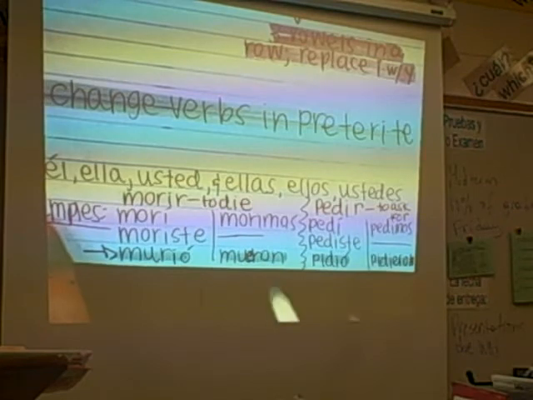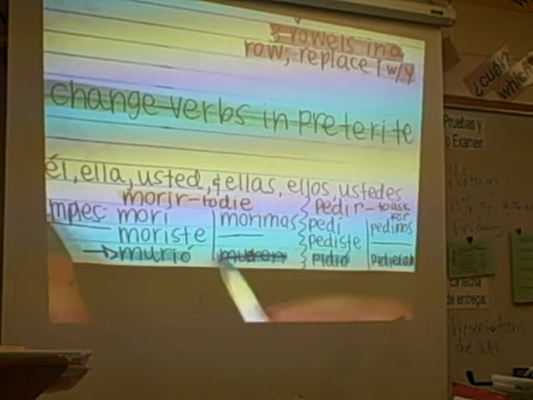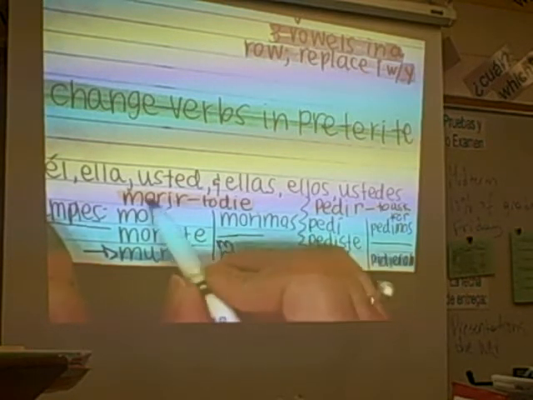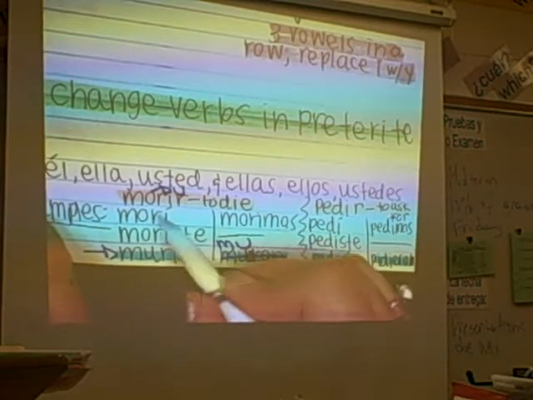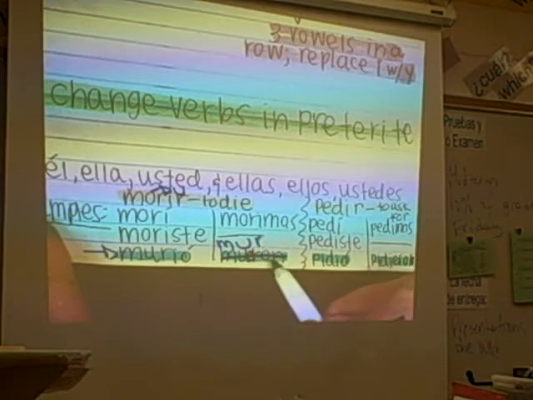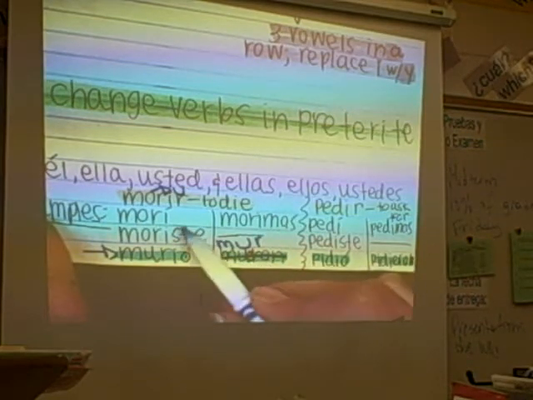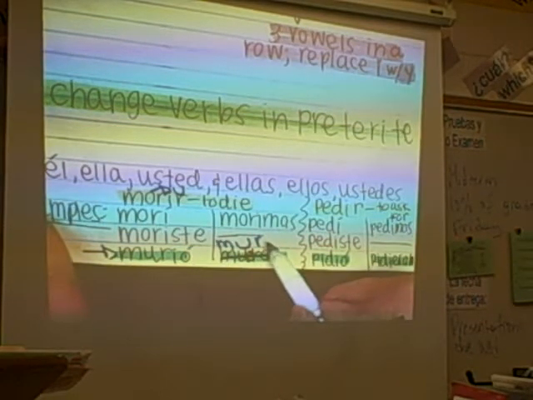Would it be a UE change? No. It would be O to U, and then you pick up the rest of your letters, and then your ending for IR verbs.